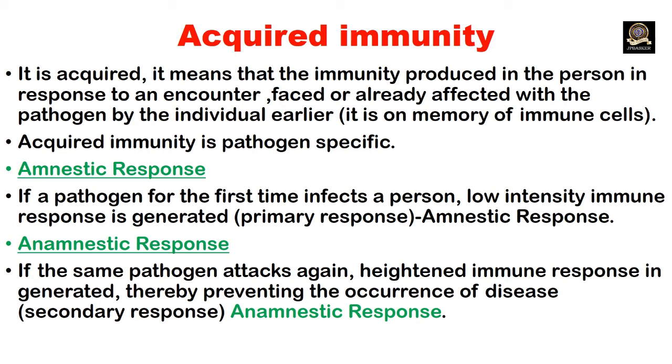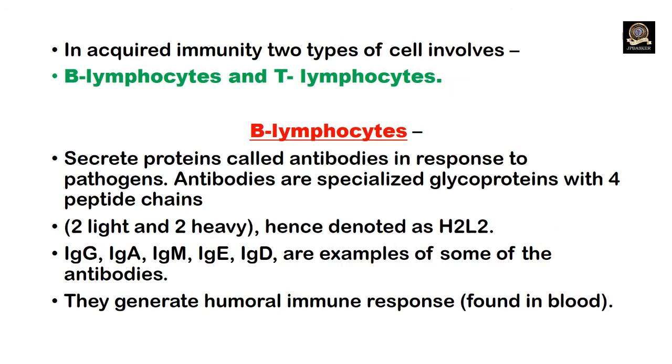anamnestic response. If the same pathogen attacks again, a heightened immune response is generated in the person, thereby preventing the occurrence of disease. In acquired immunity, two types of cells are involved. They are B lymphocytes and T lymphocytes.